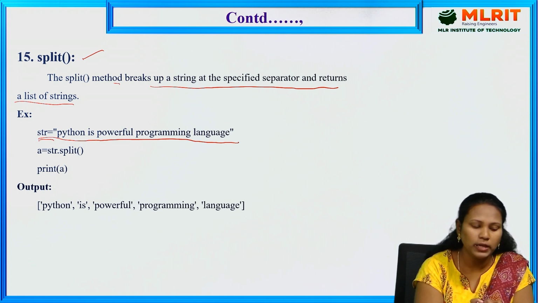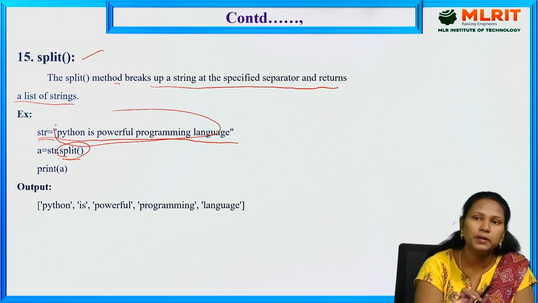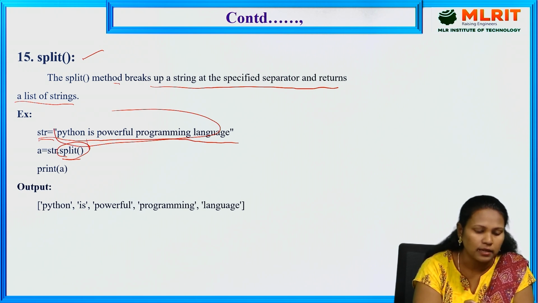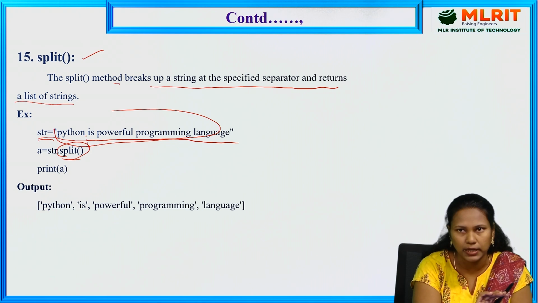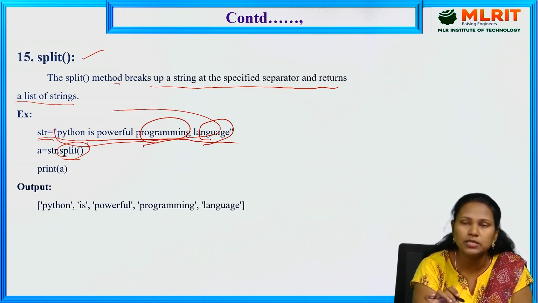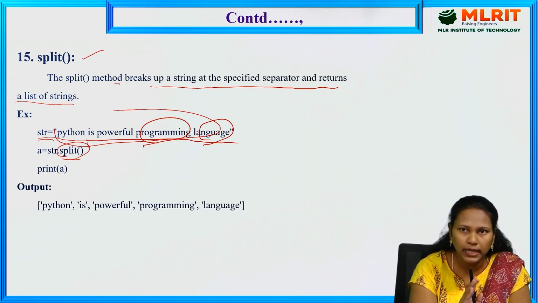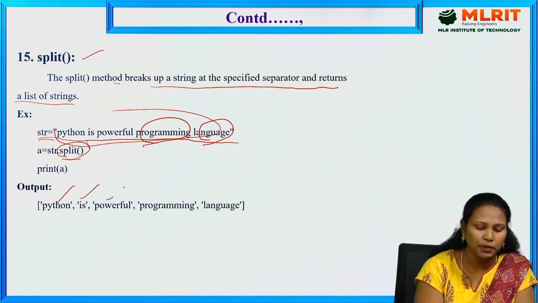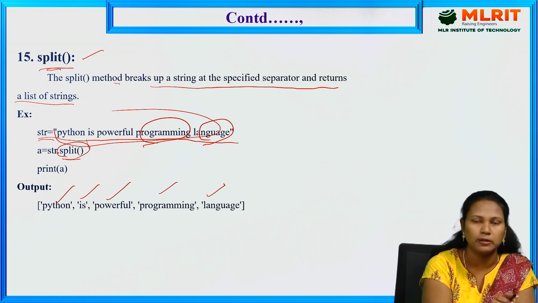If I perform the split function on this, it takes the space as the separator. Python is one string, is is one string, powerful is one string, programming is one string, and language is one string. In that way, the entire string is divided into different words, different strings. With the help of the split function, it splits the string and forms the different strings.